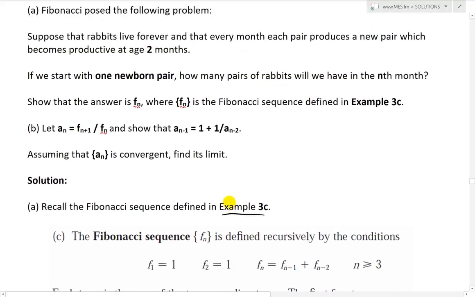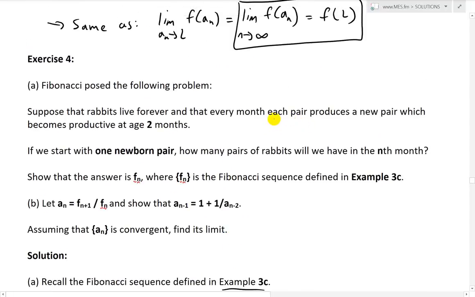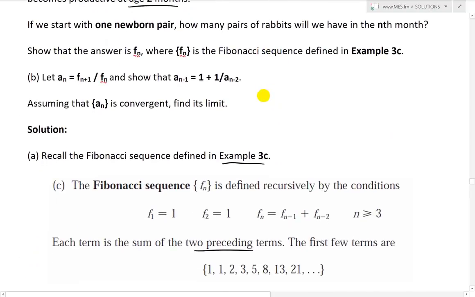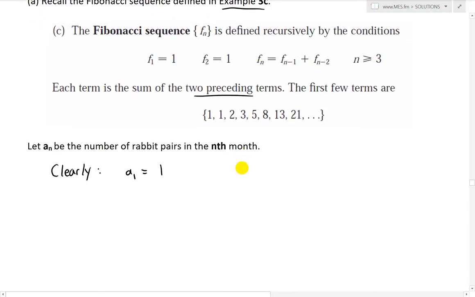Then at month 2, because the rabbits live forever but become productive at age 2 months, the first pair is still a newborn pair, so a2 equals 1. After 2 months, there's still one rabbit pair. Then it becomes productive, and after that they're going to start producing.